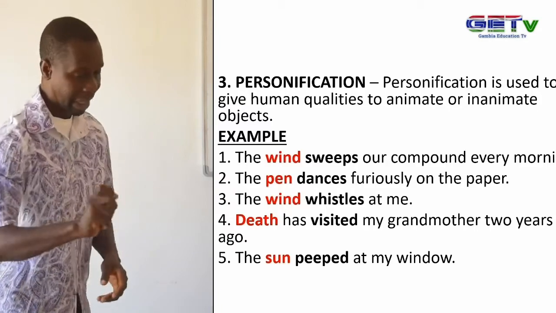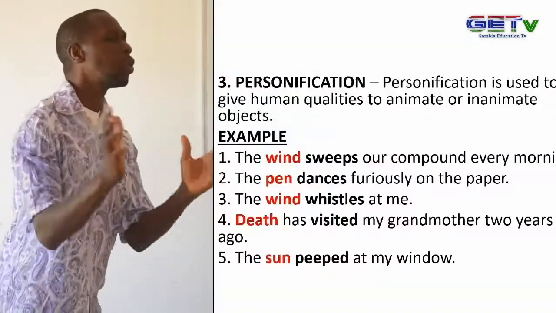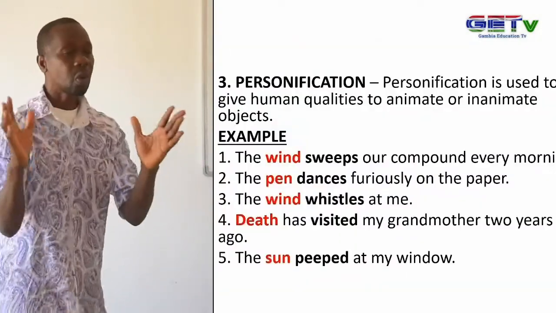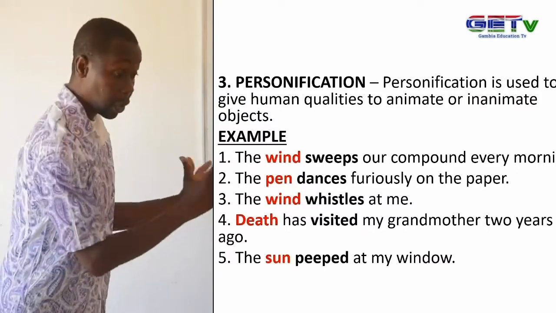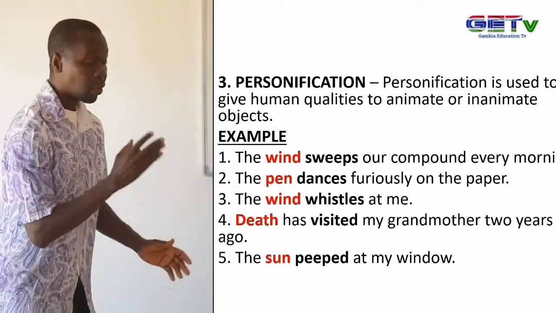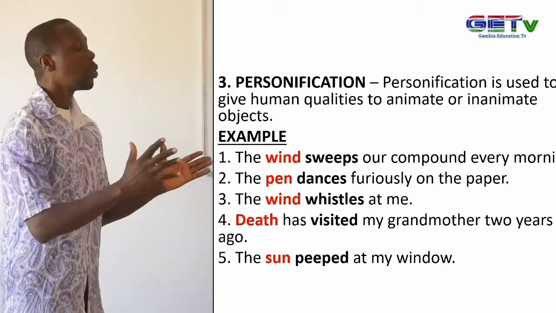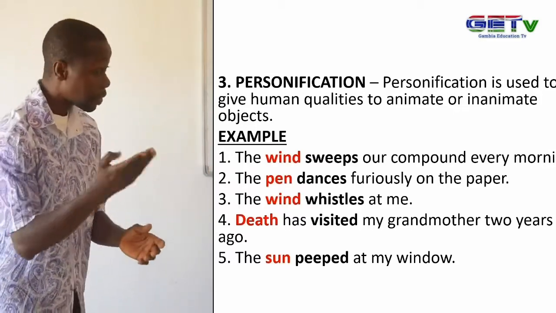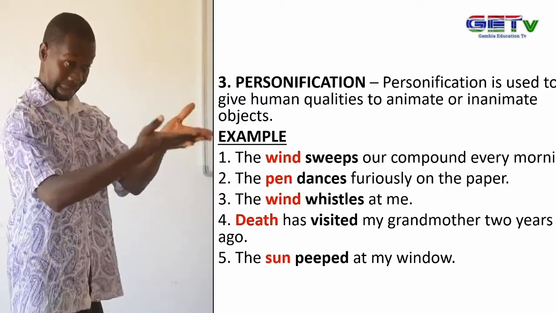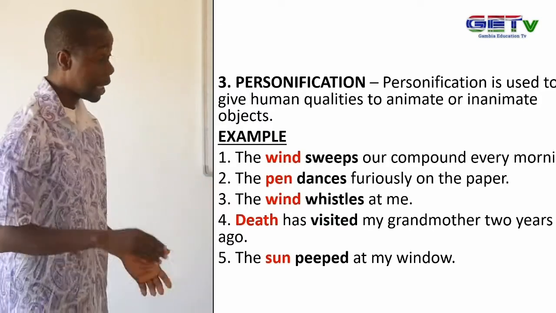We will look at the next one. The wind whistles at me. Again, the wind, which is non-human. When the wind whistles, whistle is done by human being, so when we take whistling, which is a human attribute, and give it to the wind, it means we are personifying the wind.